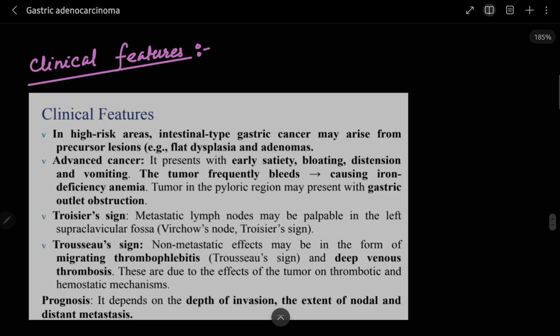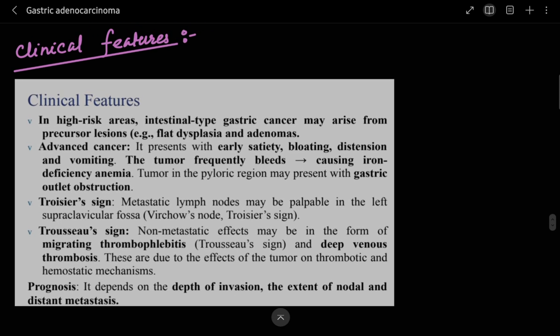Now I have taken this snap from the clinical features. Already all of you have just seen Trousseau's sign, right. Metastatic lymph nodes may be palpable in the left supraclavicular fossa. Virchow's node is also known as Trousseau's sign, right. Now some clinical features: early satiety means even after a small part of the meal, the person will have a feeling of fullness, right, that's called early satiety.